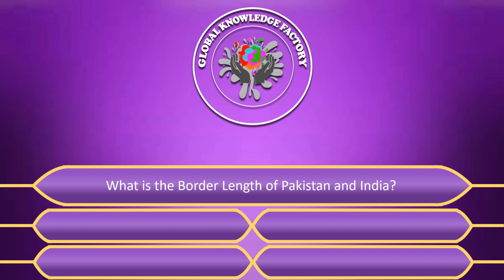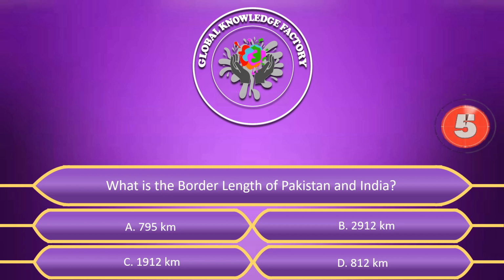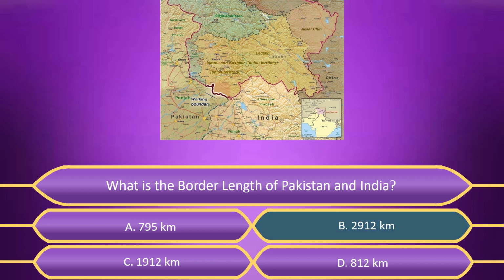What is the border length of Pakistan and India? A. 795 kilometers, B. 2912 kilometers, C. 1912 kilometers, D. 812 kilometers. Answer is B. 2912 kilometers.